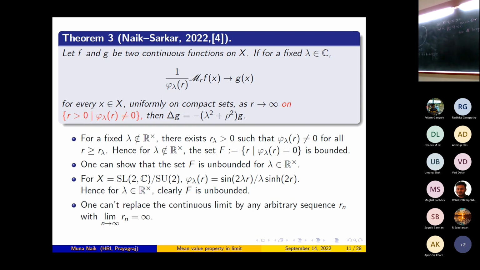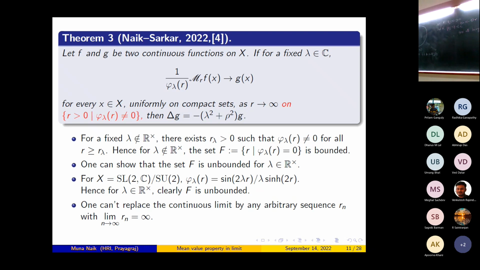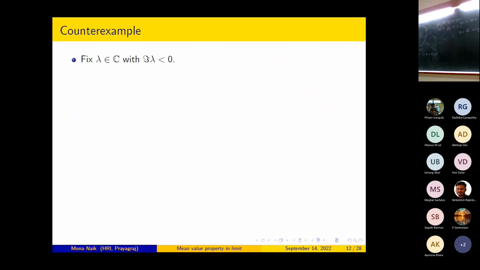Now, the second thing is that one cannot replace the continuous limit by any arbitrary sequence Rn with limit as n tends to infinity, Rn equal to infinity. So let us give this counterexample. We fix lambda belonging to C, so remember this thing. What I am showing is that one cannot replace the continuous limit by any arbitrary sequence Rn. So I am giving the counterexample.